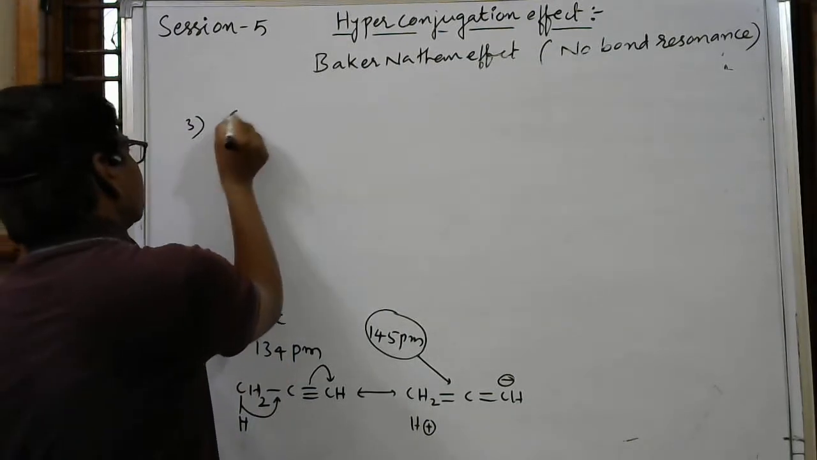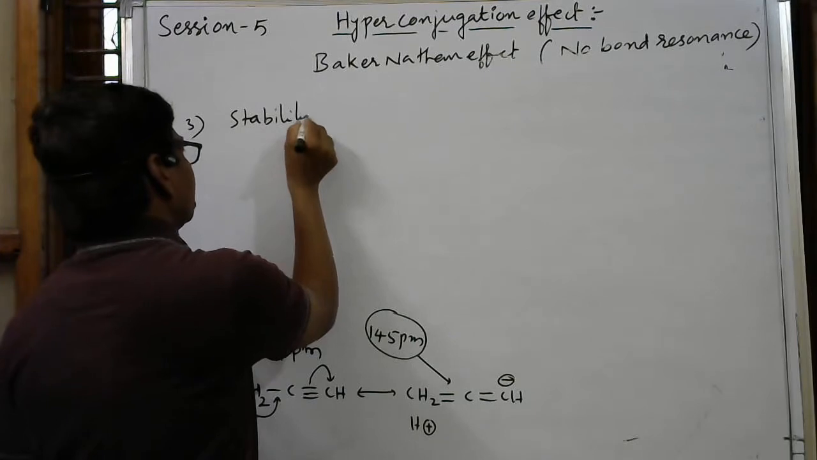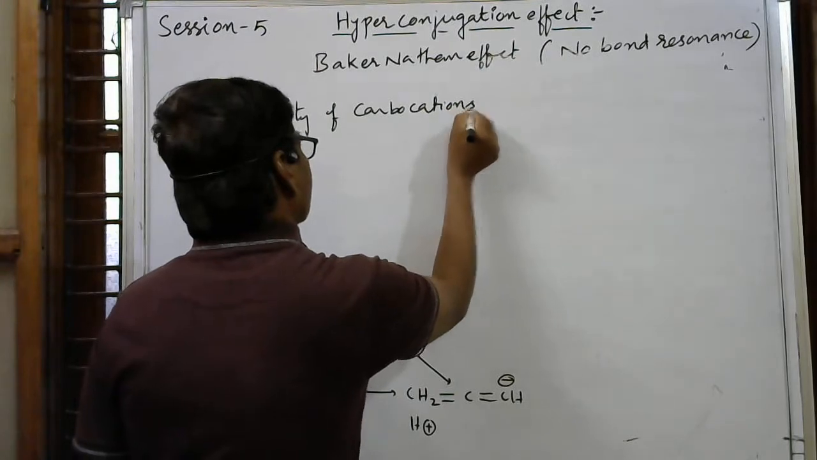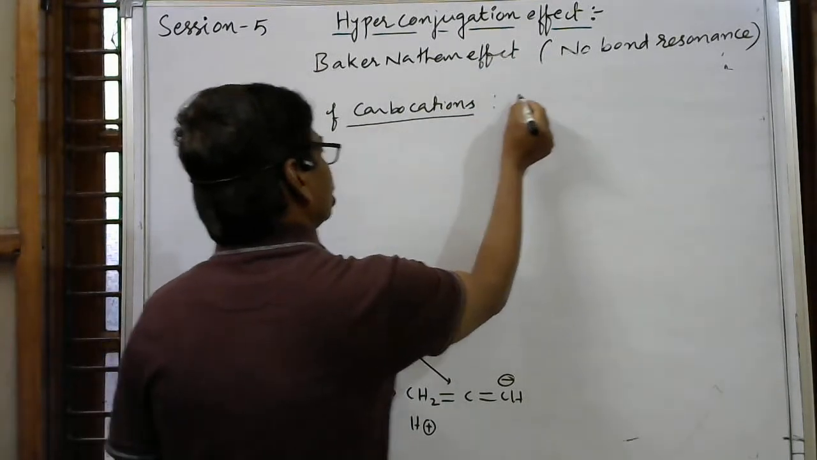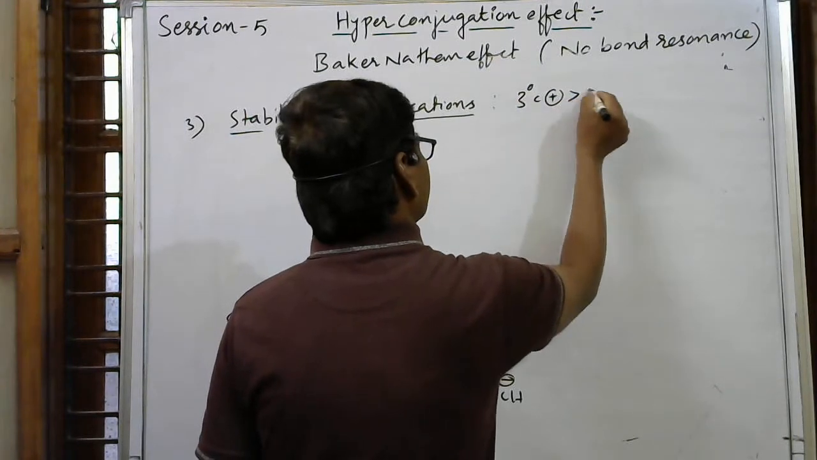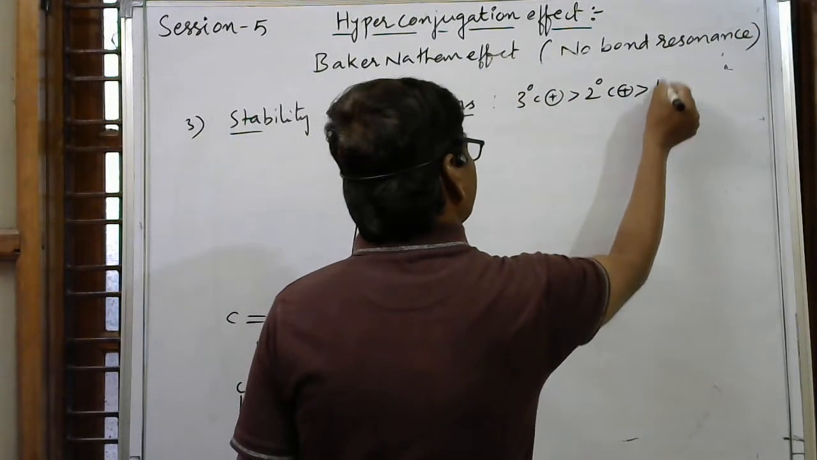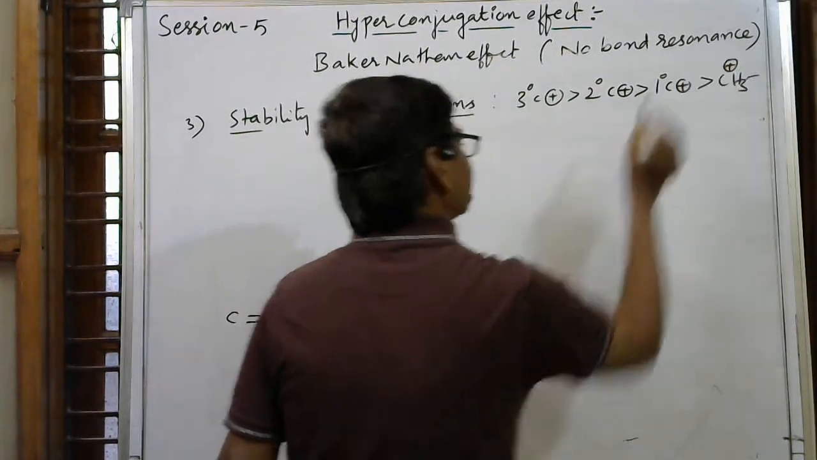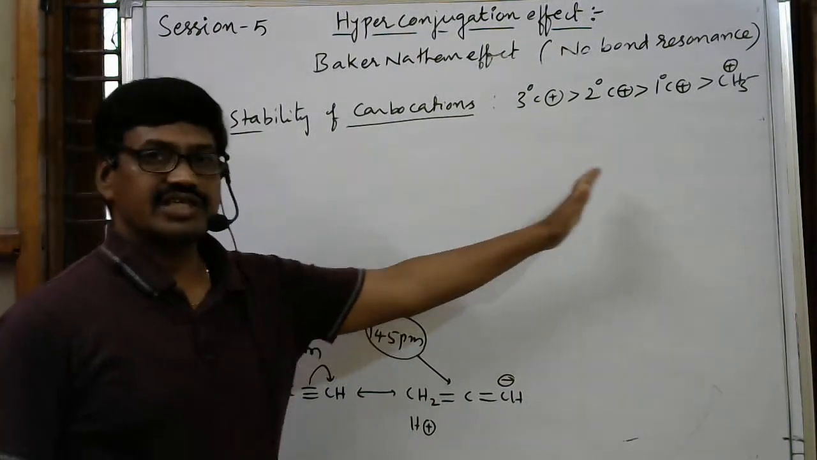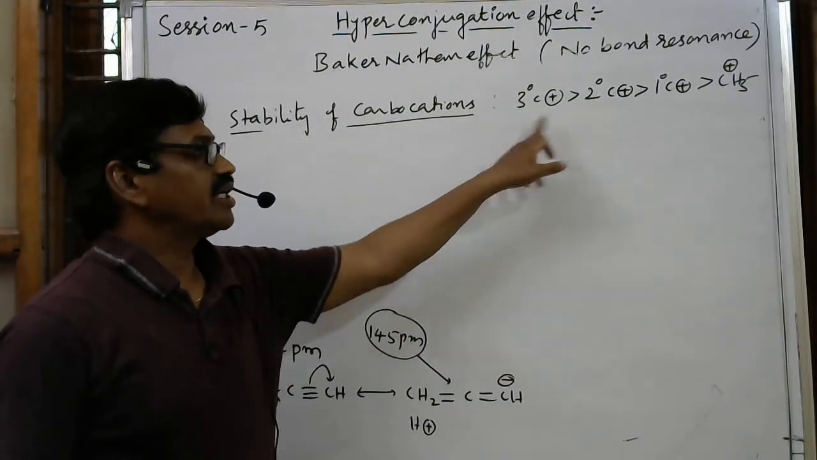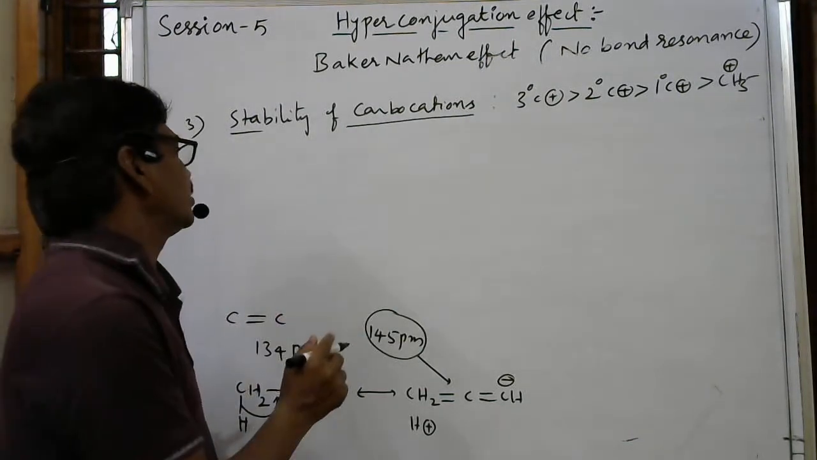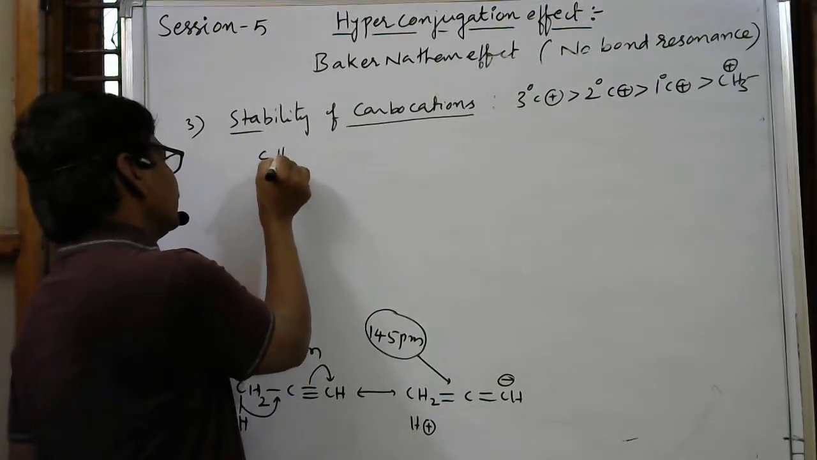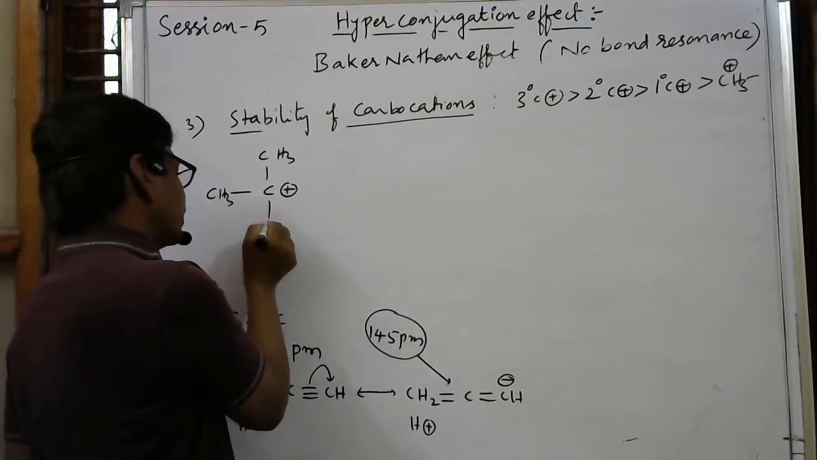So the third application is the stability of carbocations. The order is: tertiary carbocation is more stable than secondary, which is more stable than primary carbocation. The least stable one is methyl carbocation. Why is it so? The hyperconjugation effect gradually decreases from tertiary carbocation to methyl carbocation. How? See here, I am writing C plus, here CH3, here CH3, here also CH3.